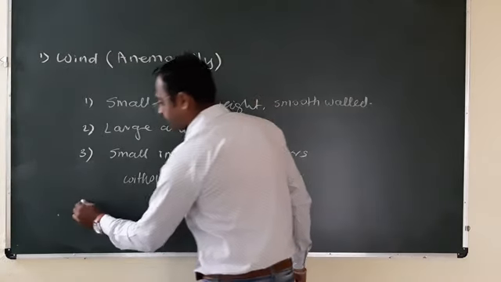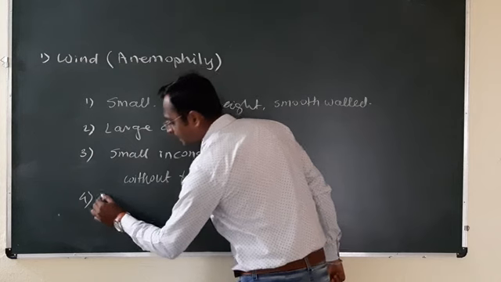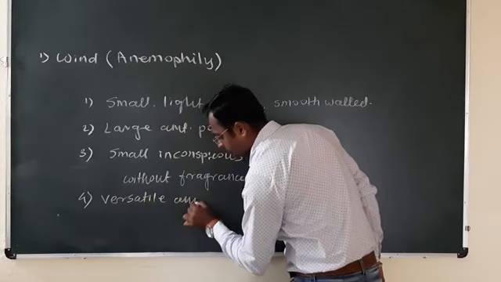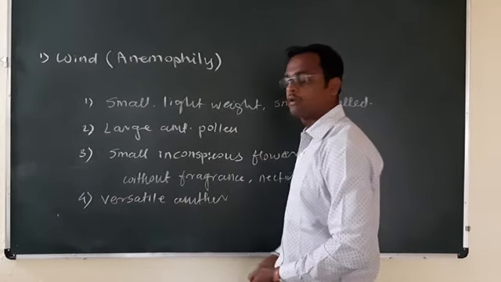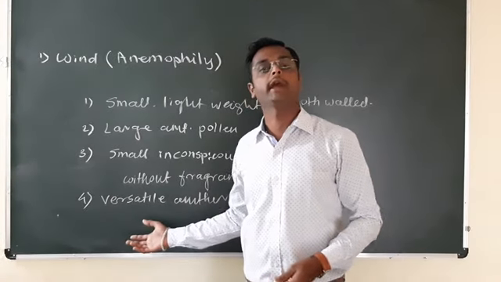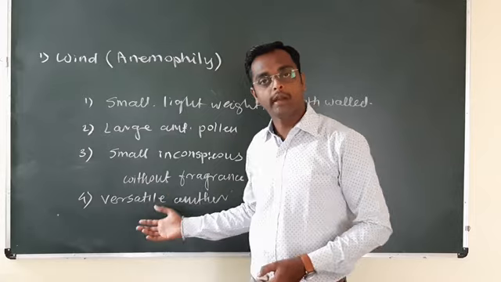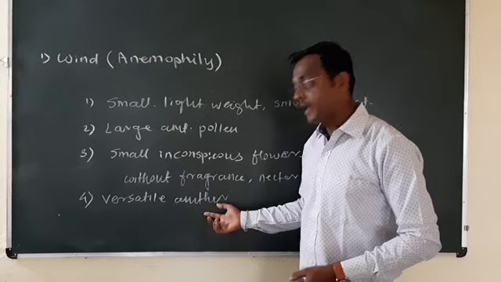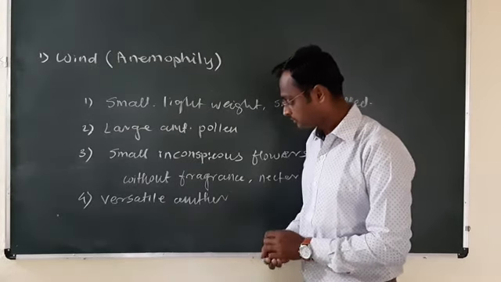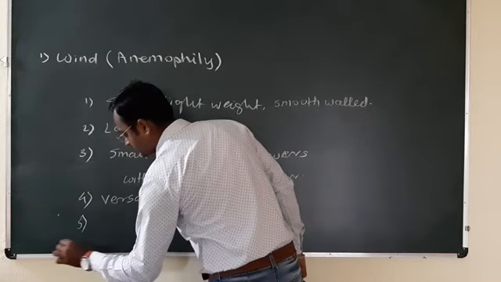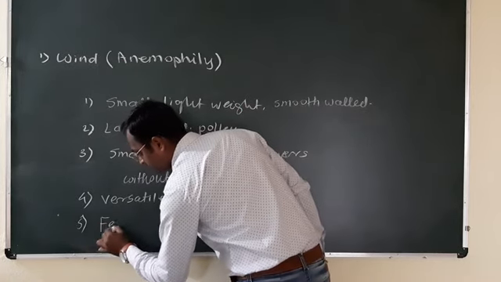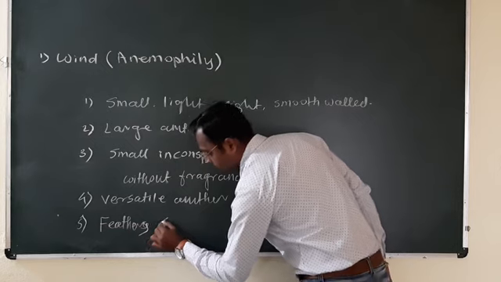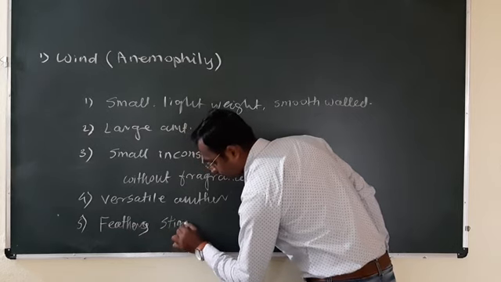Another thing is the versatile anther. Versatile means rotating anther. The anther can rotate along the direction of the wind and can disperse the pollen grains. Exposed anther is there. Next is the feathery stigma.